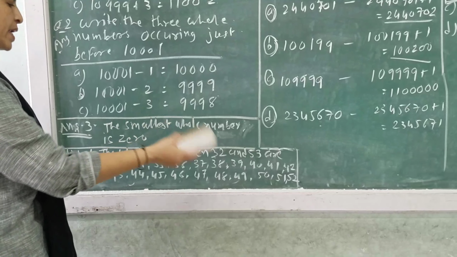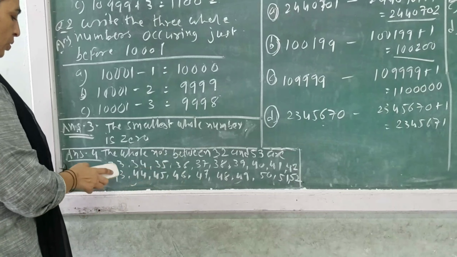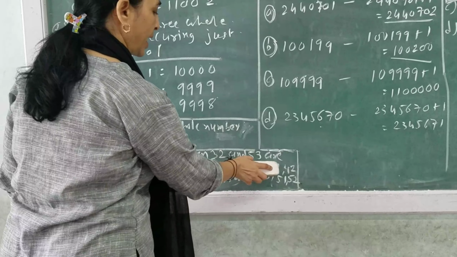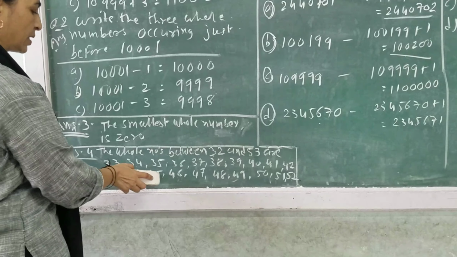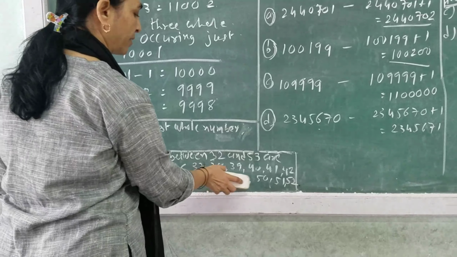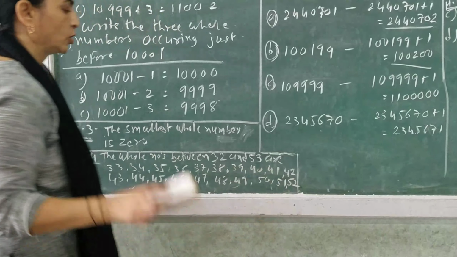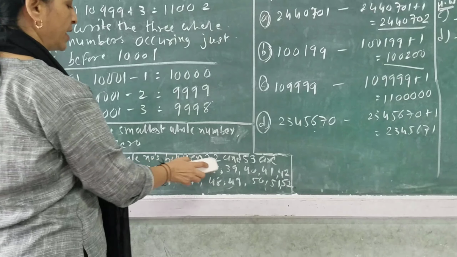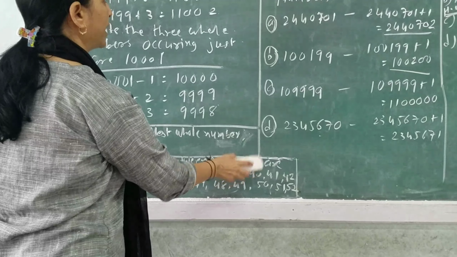So how many numbers? कितने नंबर हुए? तो count it: 1, 2, 3, 4, 5, 6, 7, 8, 9, 10, 11, 12, 13, 14, 15, 16, 17, 18, 19 and 20. So there are 20 whole numbers between 32 and 53.